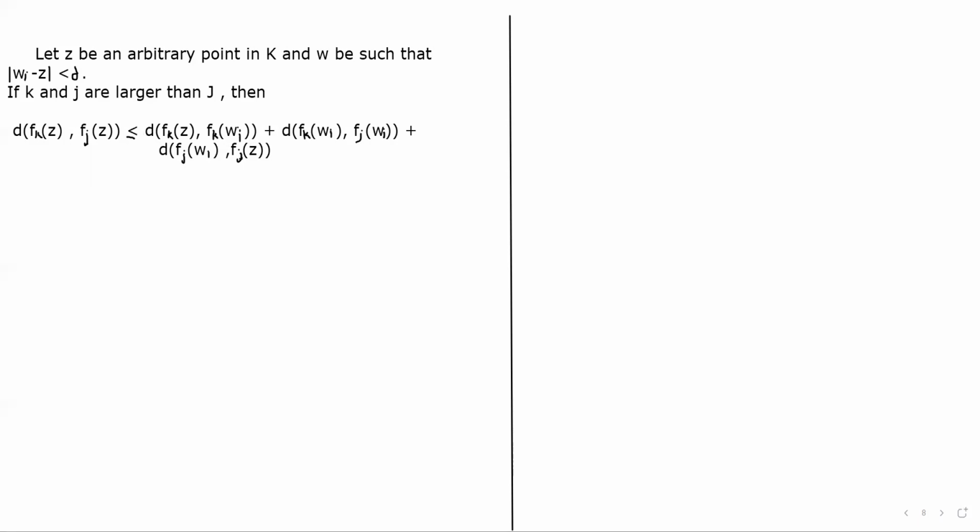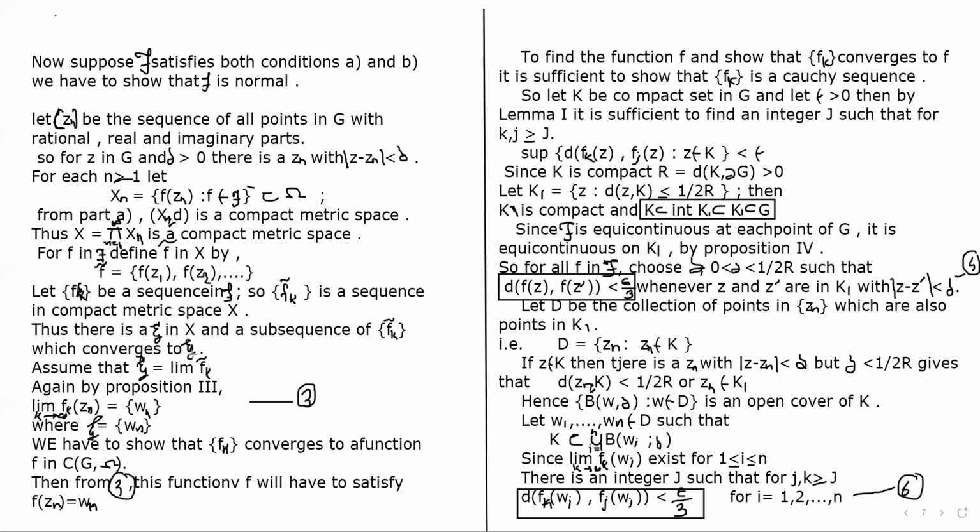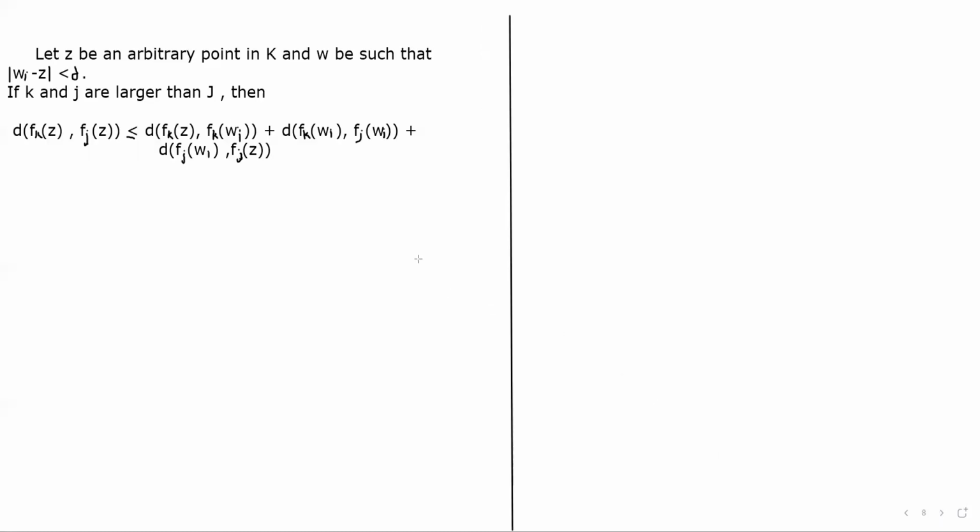The value of d(fk(z), fk(Wi)), from the fourth equation, is less than epsilon by 3.